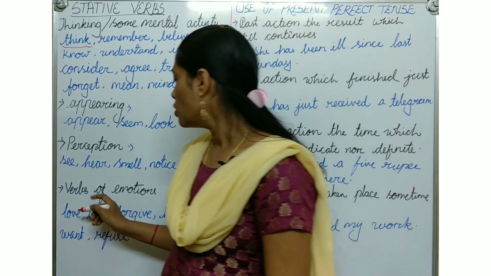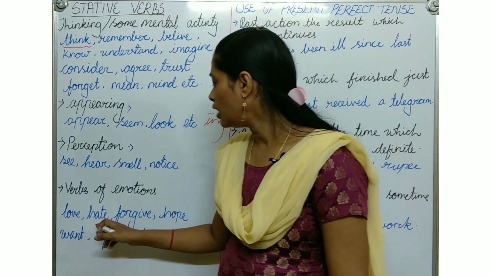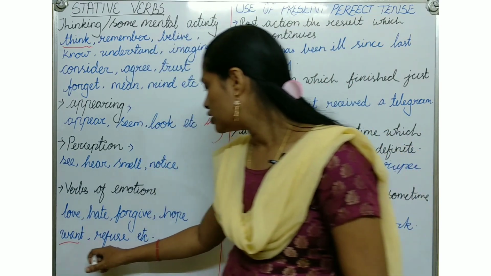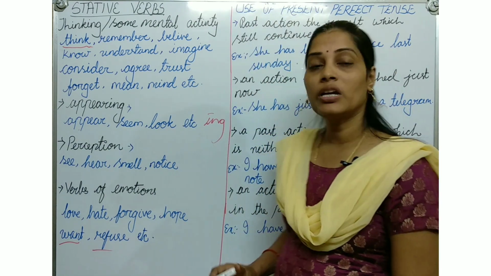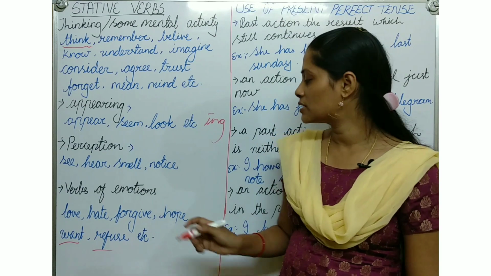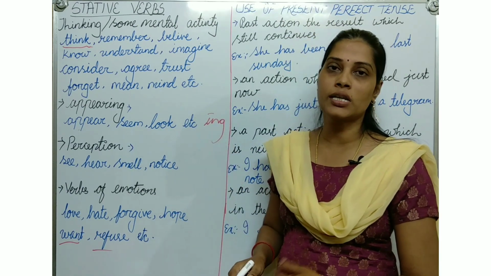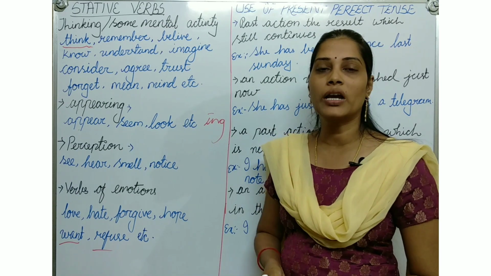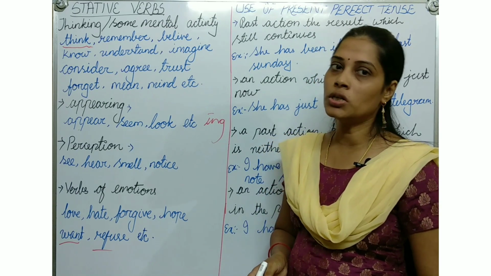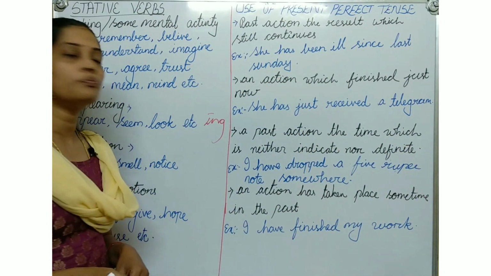Then we will see verbs of emotions like love, hate, forgive, hope, want, refuse, etc. We can't say "I loving you." No, "I love you" is the right answer. So these are called stative verbs. In stative verbs, we can't use the ing form. It can't even be used with the continuous form. Then we will see the use of present perfect